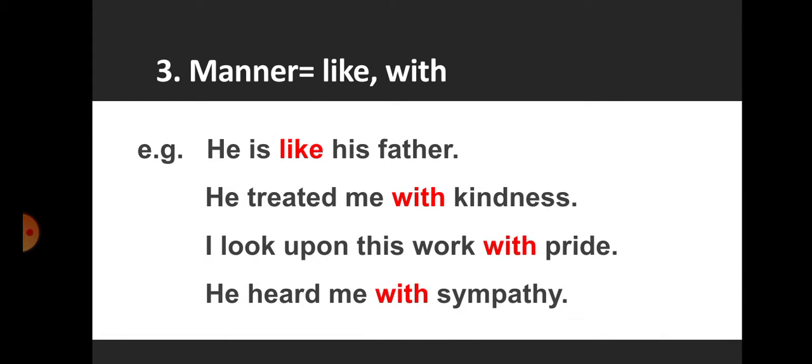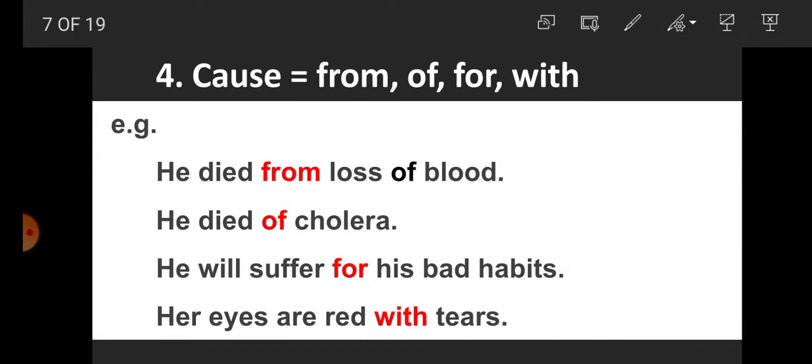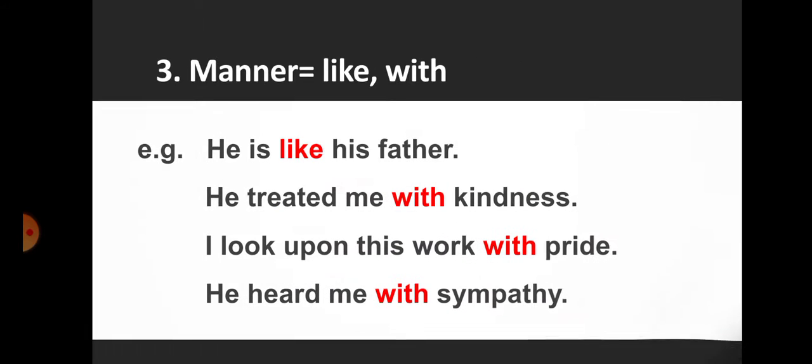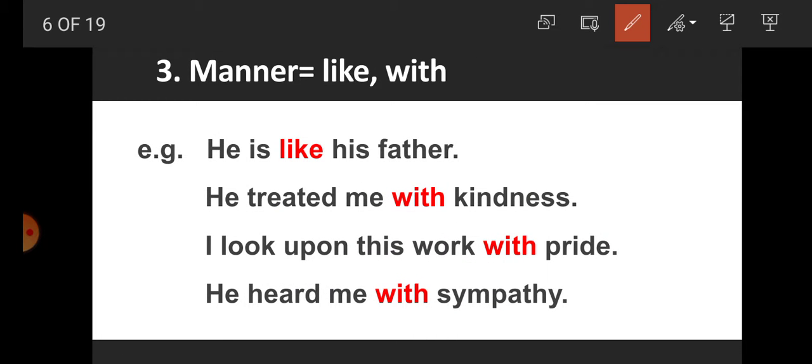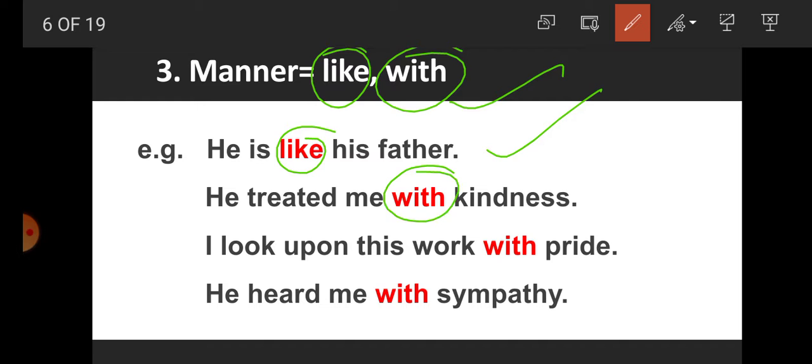Next one, students: for indicating manner, we are using the prepositions like or with. For example, he is like his father. So his manner is like his father. That's why like is used. He treated me with kindness. So here, students, how is the manner? Kindness. So with is used.